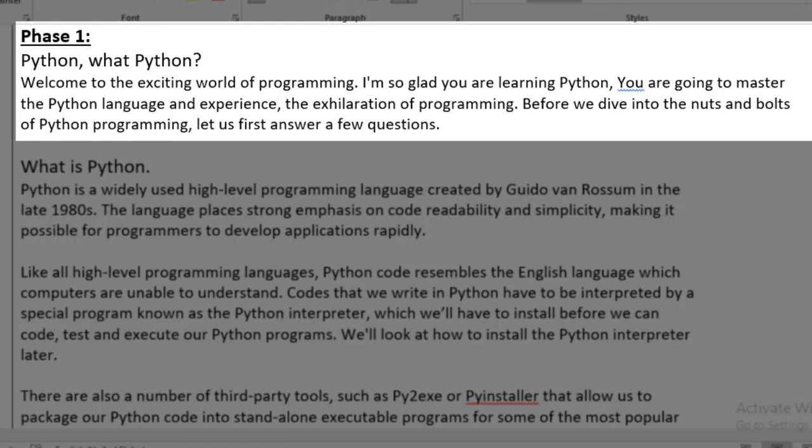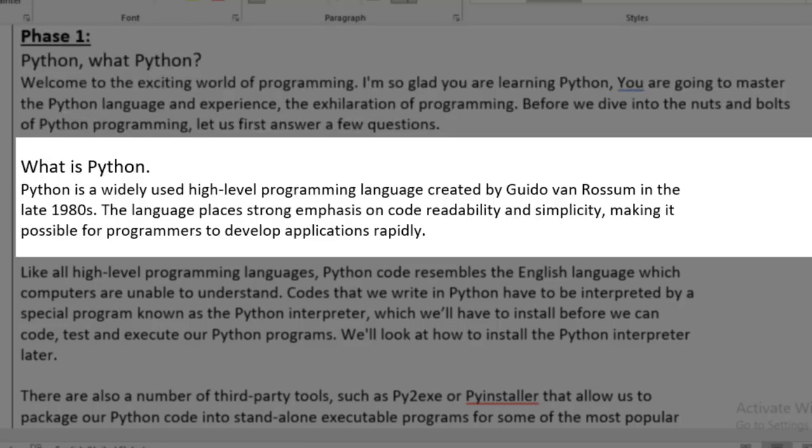Python? What is Python? Phase 1. Welcome to the exciting world of programming. I'm so glad that you're learning Python. You're going to master the Python language and experience the exhilaration of programming. Before we dive into the nuts and bolts of Python programming, let us first answer a few questions. What is Python? Python is a widely used high-level programming language created by Guido van Rossum in the late 1980s.